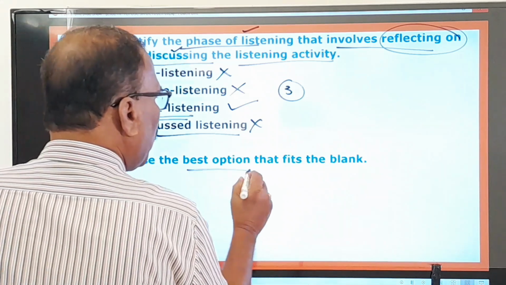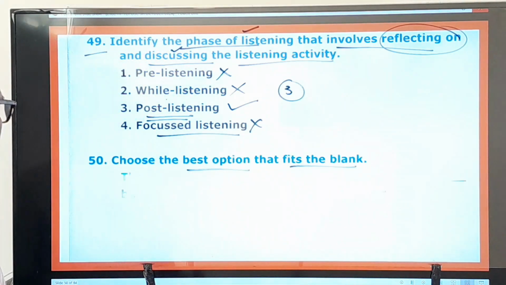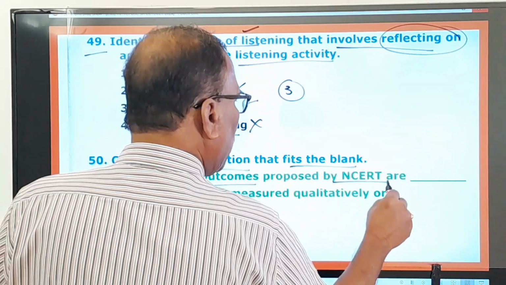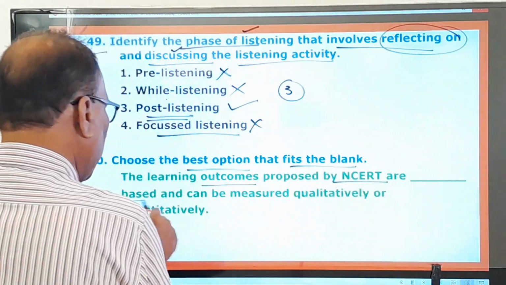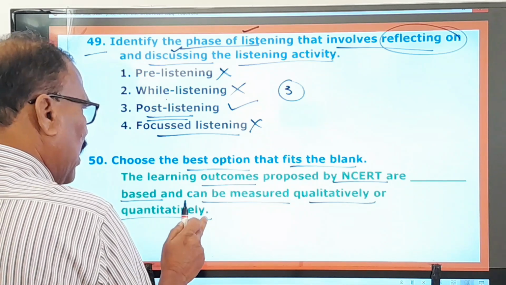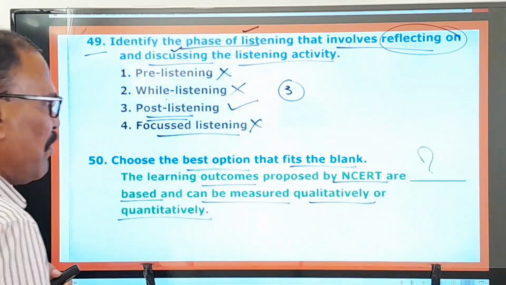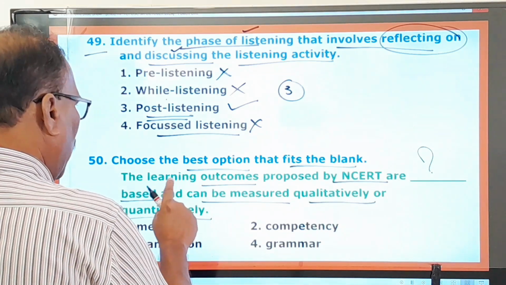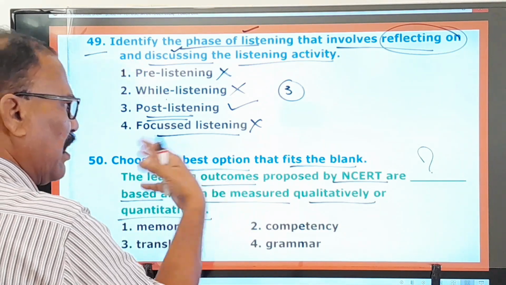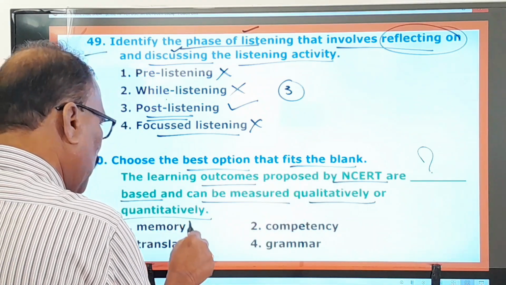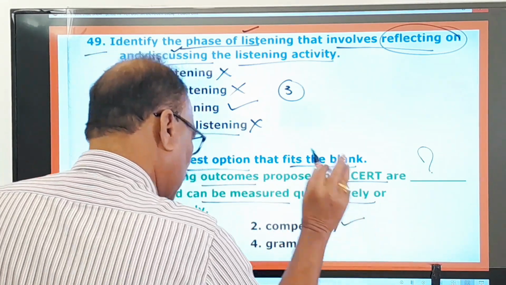Choose the best option that fits the blank. What is that question? The learning outcomes proposed by NCERT are blank based and can be measured qualitatively and quantitatively. What are the options given here? Memory based, no. Competency based, right.